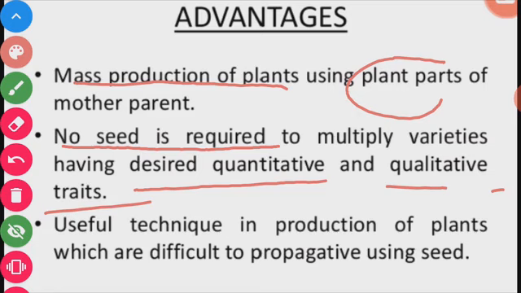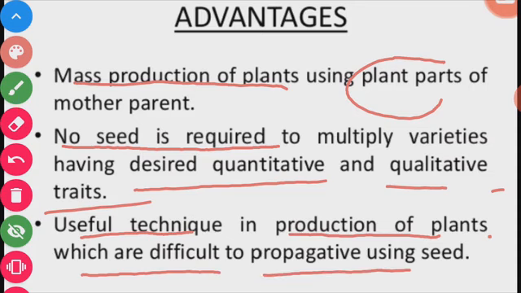The third advantage of vegetative reproduction is that it is a useful technique for the production of plants which are difficult to propagate using seeds. These are the advantages of vegetative propagation.